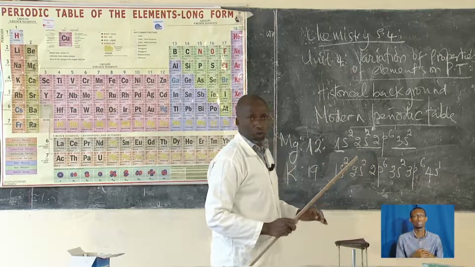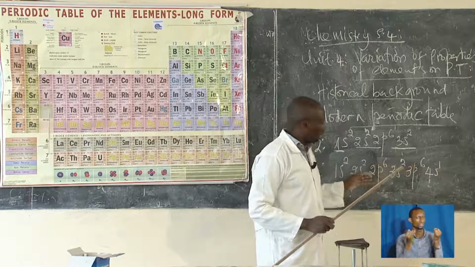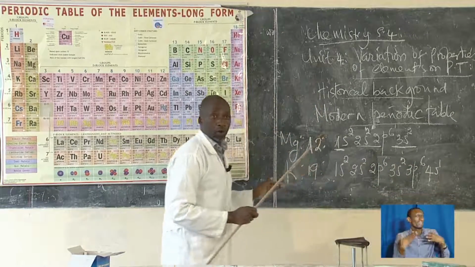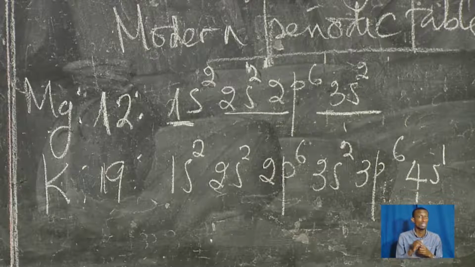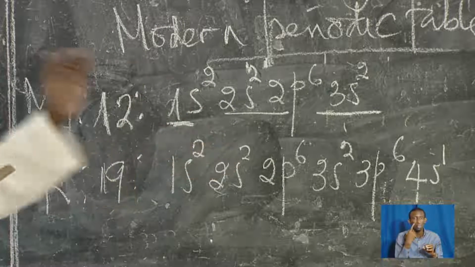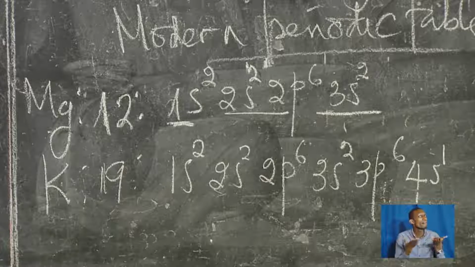Write the electronic configuration of any element and try to see whether what I'm talking about is true. For any element that you pick, find the group. Remember, the groups we are using range from 1 up to 18.